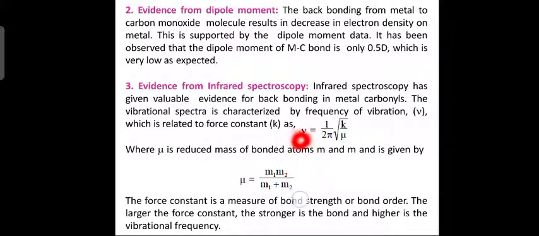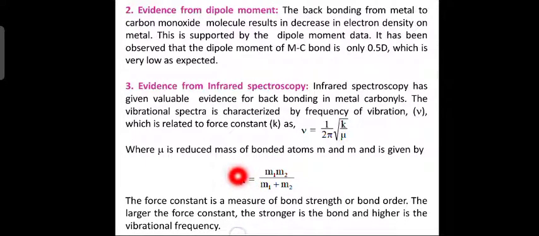What is the formula? Nu is equal to 1 by 2 pi into square root of K by mu. What is mu? It is the reduced mass of the bonded atoms M1 and M2. So mu is equal to M1 M2 divided by M1 plus M2.